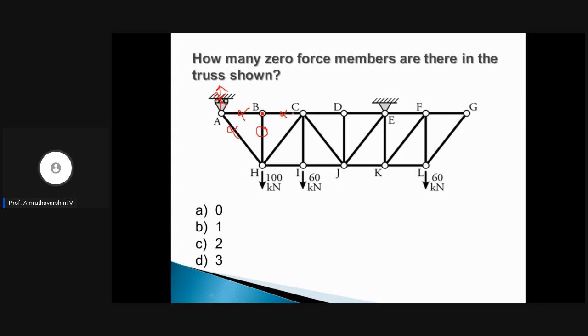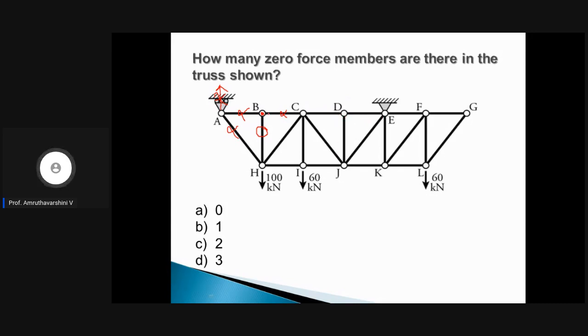Now let us move on to joint C. It has 1, 2, 3, 4, 5 members. Since it has 5 members, we cannot use either of the rules. This is skipped. Now let us move on to the next one, that is D. If you look at D, we have three forces.